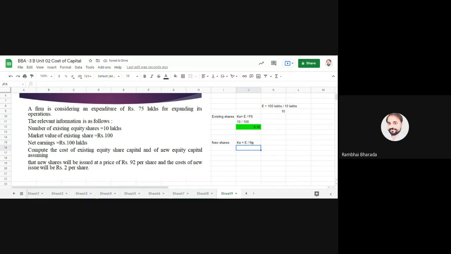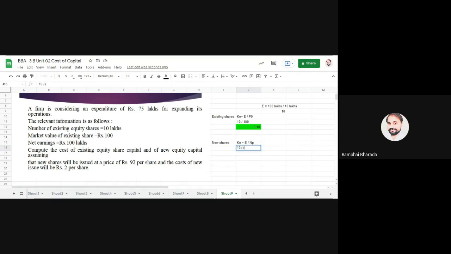Is there any change in the second condition, any increase or decrease in profit? Is anything given to you about the profit in the additional information? Yes or no? No. So it means profit remains same. E remains same, 10.